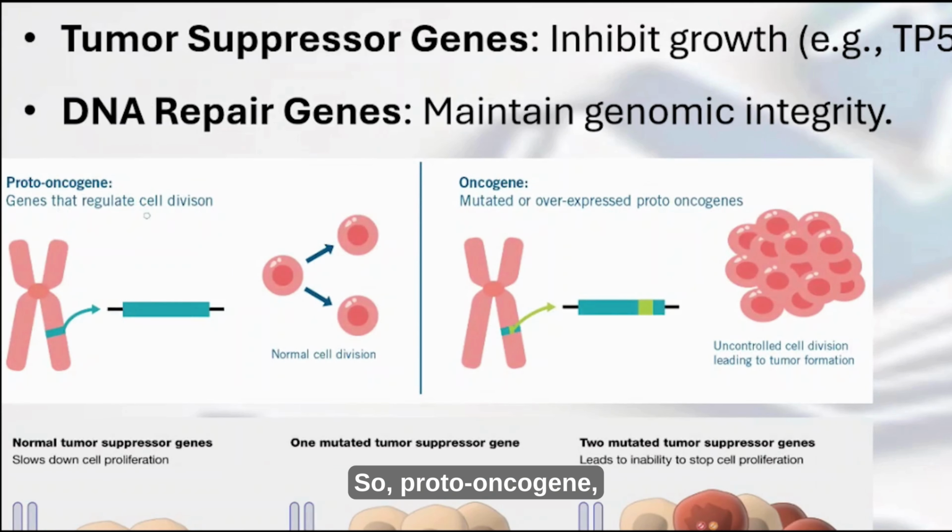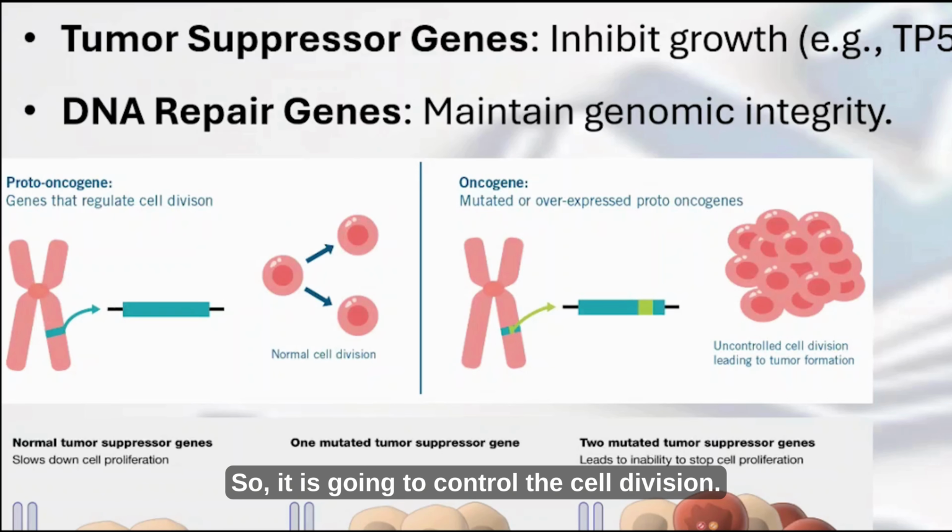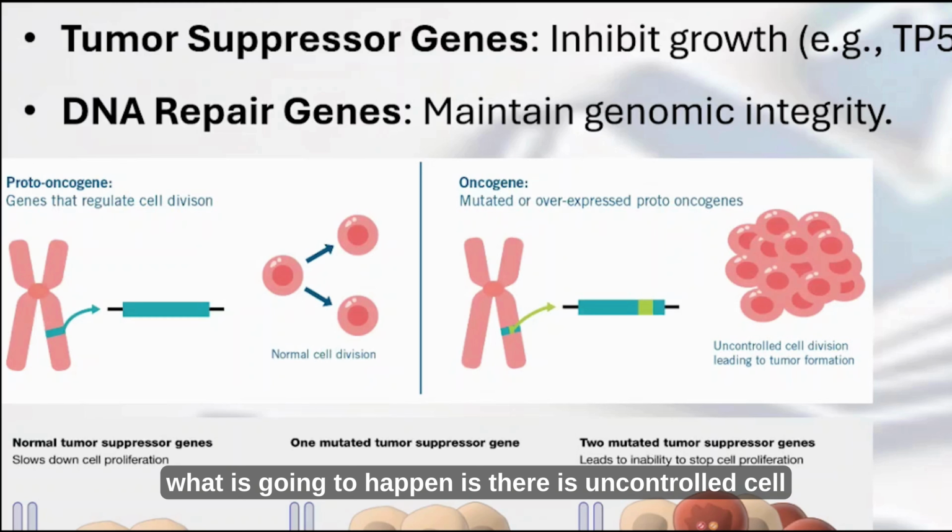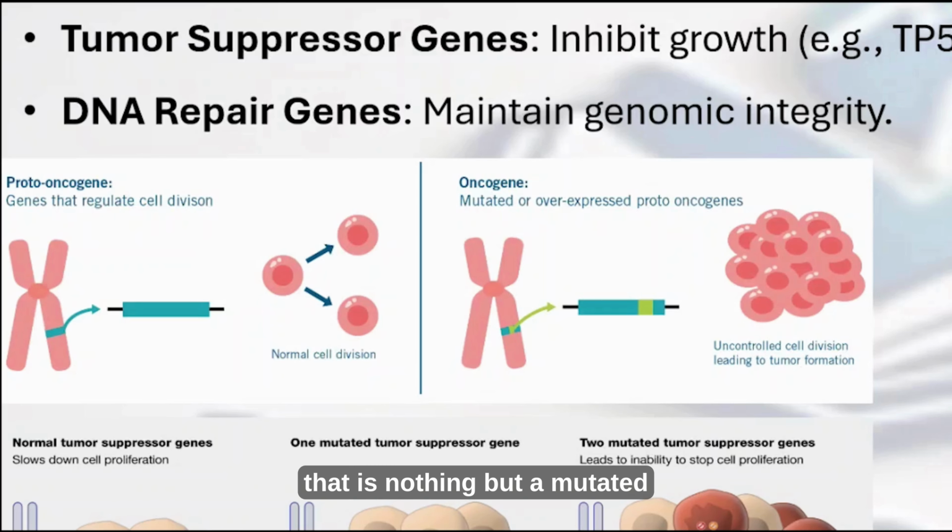So, proto-oncogenes are genes that regulate cell division. They control cell division, and this is the basis of normal cell division. But when these proto-oncogenes are converted into oncogenes, there is uncontrolled cell division, leading to tumor formation. So an oncogene is nothing but a mutated or overexpressed proto-oncogene.